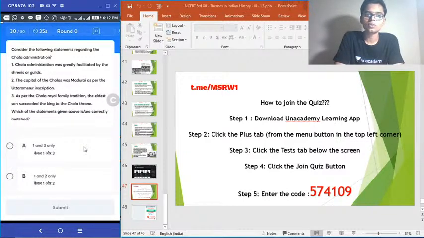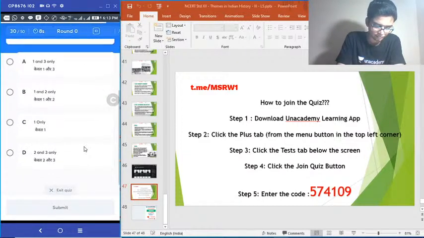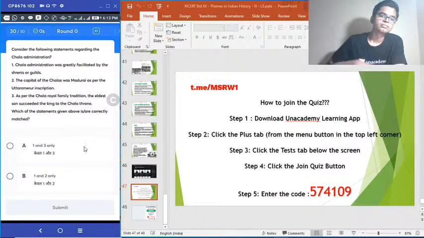30th question. Consider the following statements regarding Chola administration. 1. Chola administration was greatly facilitated by the Shrenis or guilds. 2. The capital of Cholas was Madurai as per the Uttarameru inscriptions. 3. As per Chola royal family tradition, the eldest son succeeded the father to the Chola throne. Which of the statements given above is or are correct? Again, simple question. Time's up.